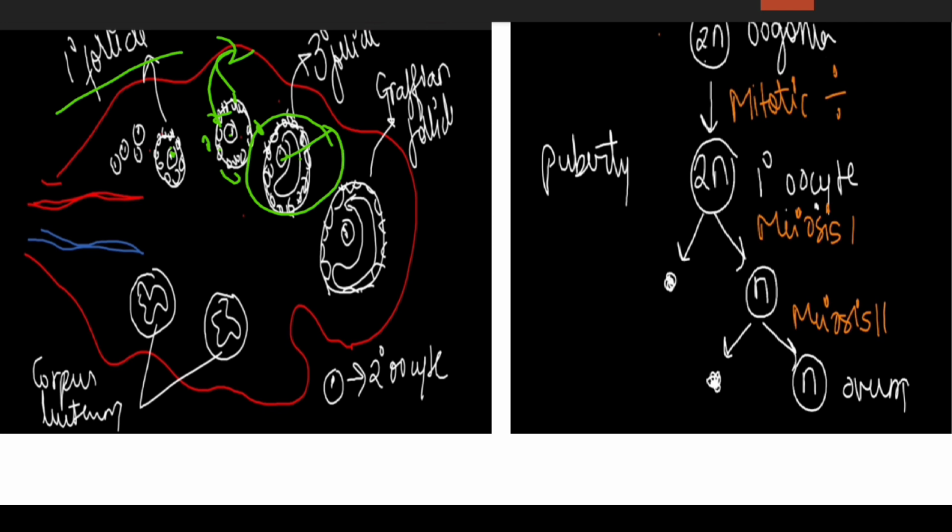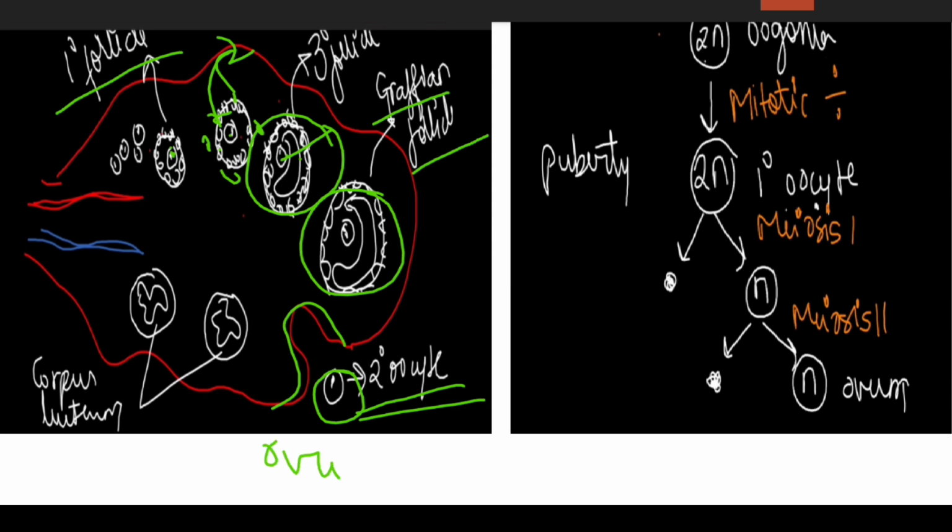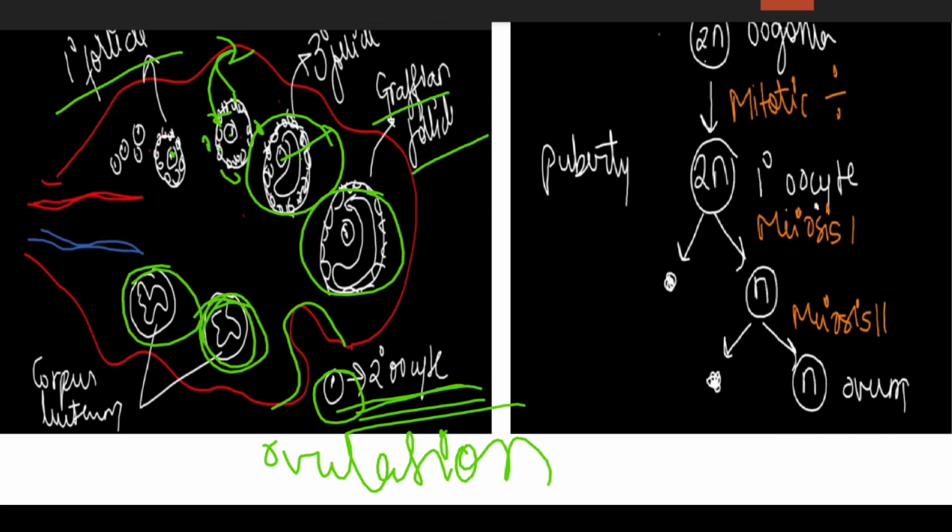The tertiary follicle will transform into a Graafian follicle, which is called the mature follicle. The Graafian follicle will release a secondary oocyte. So the secondary oocyte is released during ovulation because of the rupture of the Graafian follicle. The remnant of the follicle will form the corpus luteum.